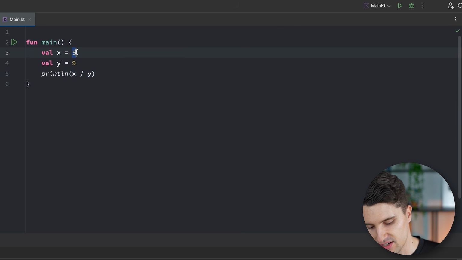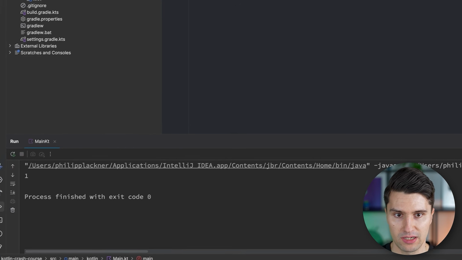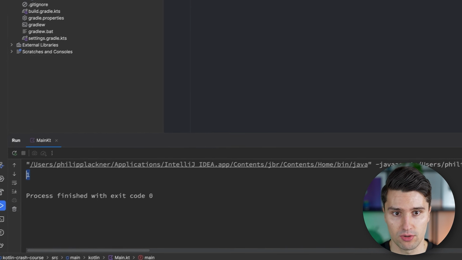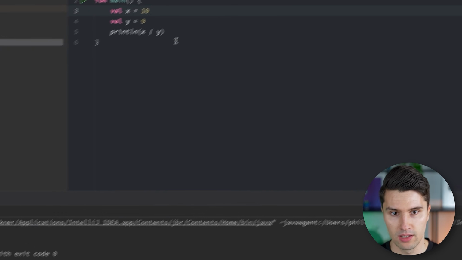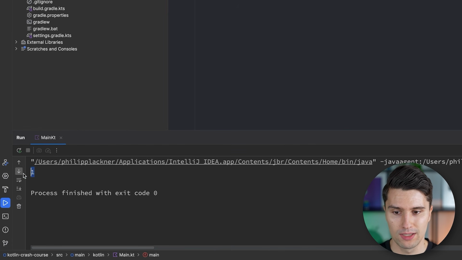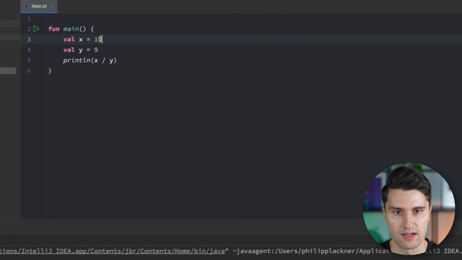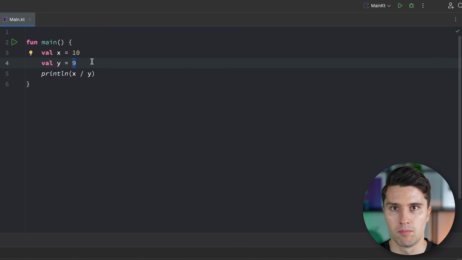So if we actually make x a 9 here, then you will see this was a perfectly valid division, and then we do get a valid result, so then it prints 1. And if we make x a 10, for example, then we also will get a 1, because 10 divided by 9 is a little bit above 1, and therefore it will simply cut all the decimals, and then the 1 remains.